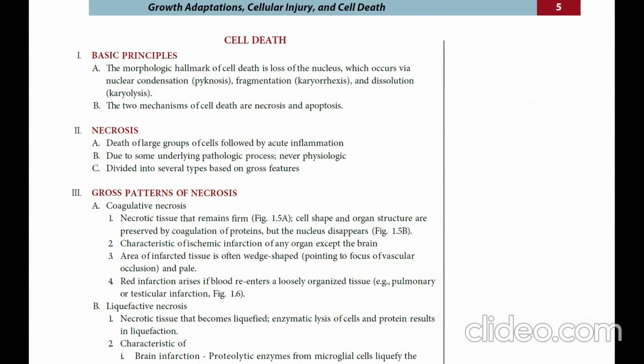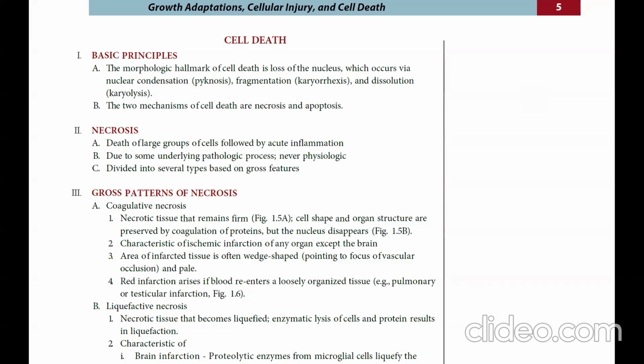Hi, cell death. Cell death is a basic principle of pathology. The morphologic hallmark of cell death is loss of the nucleus, which occurs via nuclear condensation (pyknosis), fragmentation (karyorrhexis), and dissolution (karyolysis). The two mechanisms of cell death are necrosis and apoptosis.